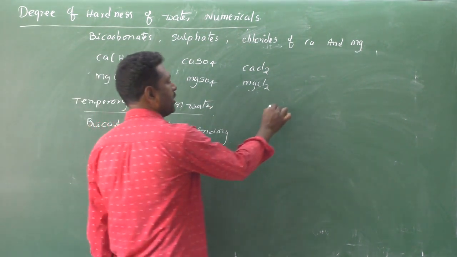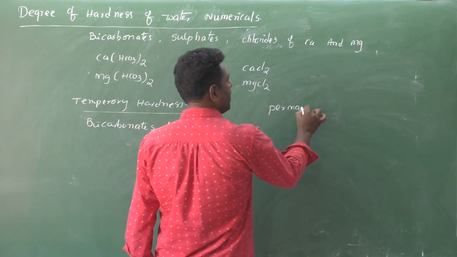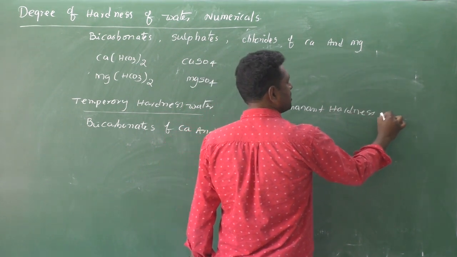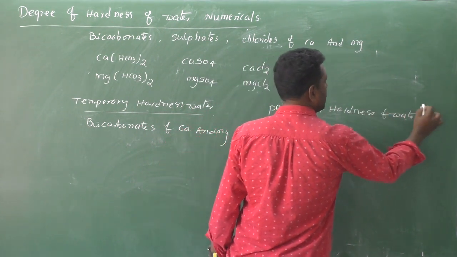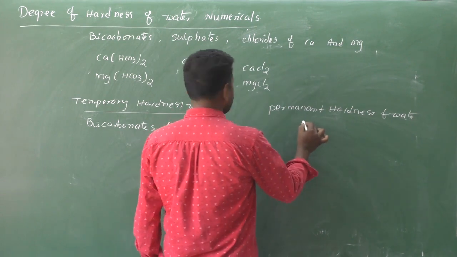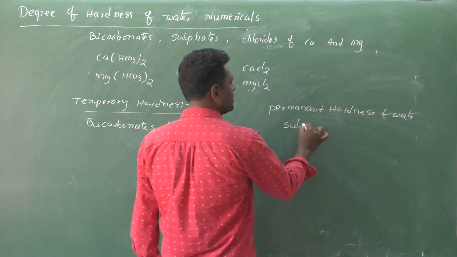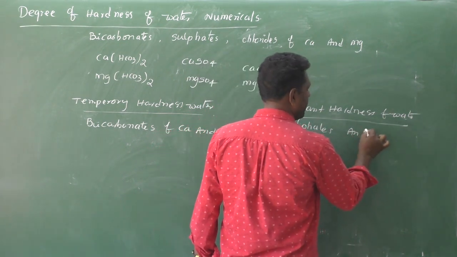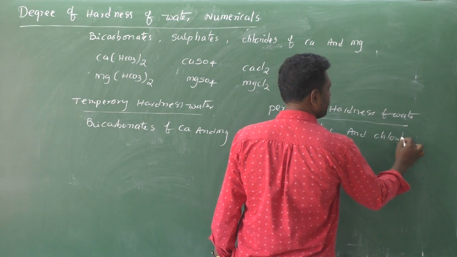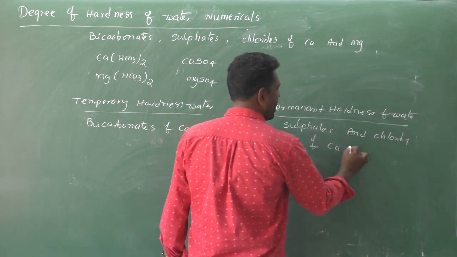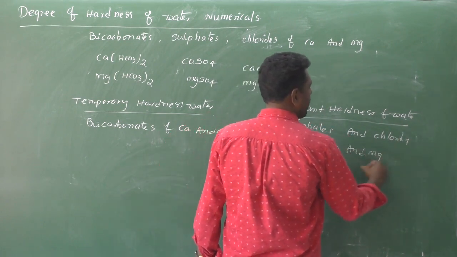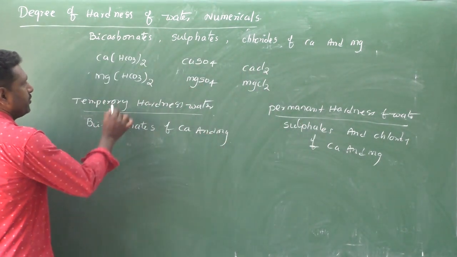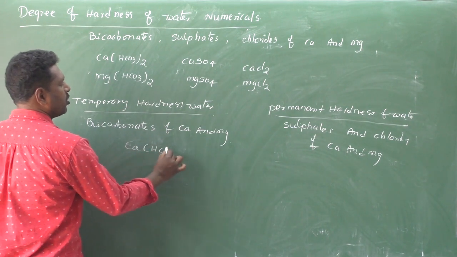Permanent hardness of water is due to sulfates and chlorides of calcium and magnesium.